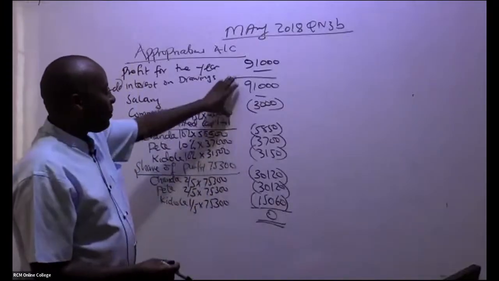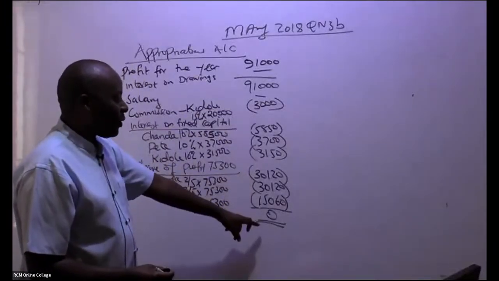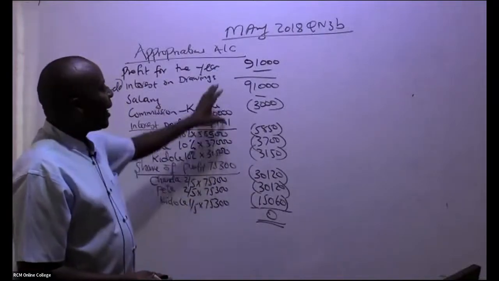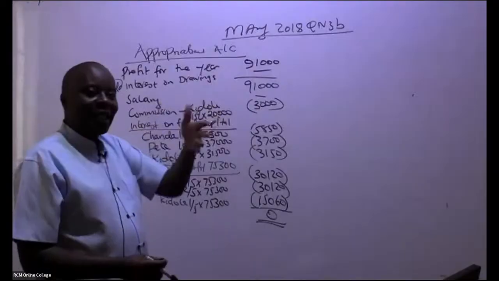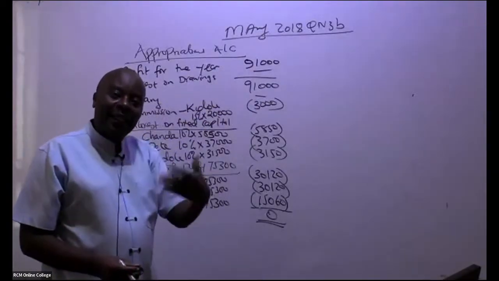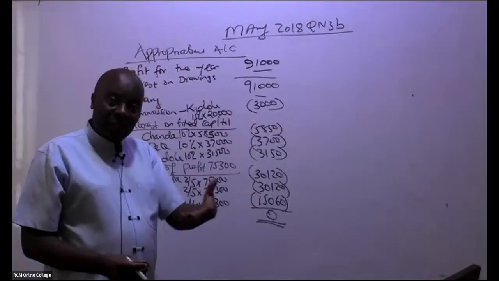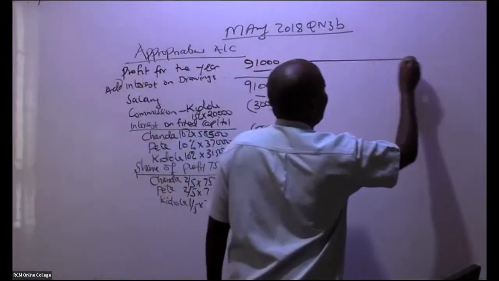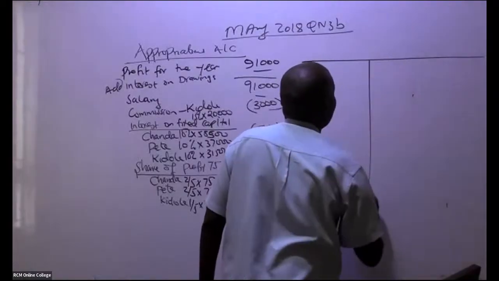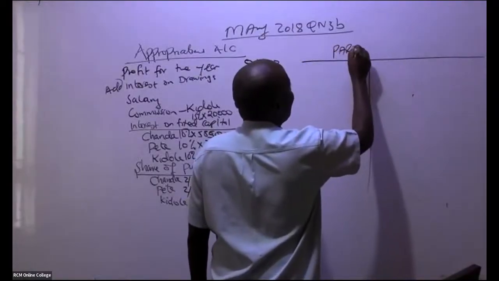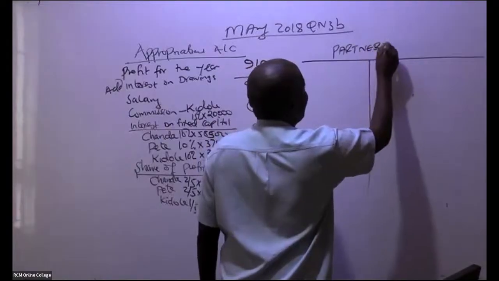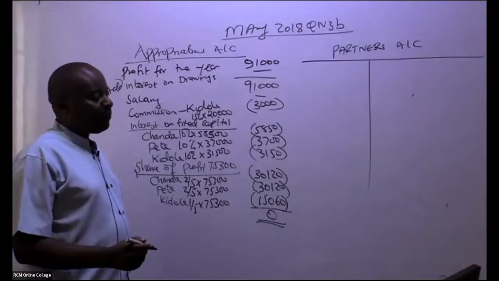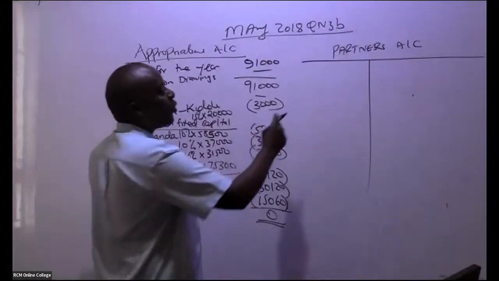Remember, up to here you got a surplus of 75,300. And this will add to 75,300, but you can do it on your own. Now, once I have this appropriations account, this is something I normally see happening at the end of every year because I run a partnership. So in this case, you go ahead and give us an account called the partners account.